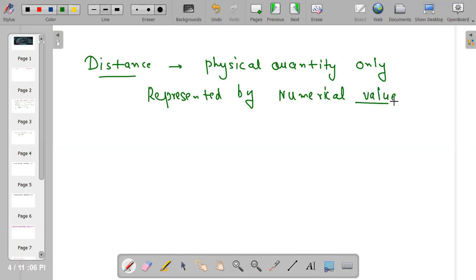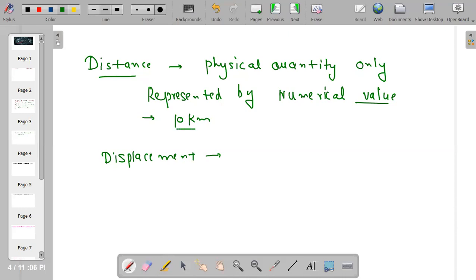Displacement is also a physical quantity, and it can be represented by numerical value, but for displacement I can also use direction. For distance, I'm using 10 kilometer.